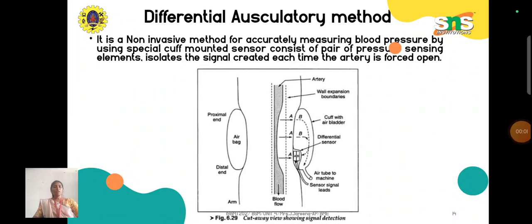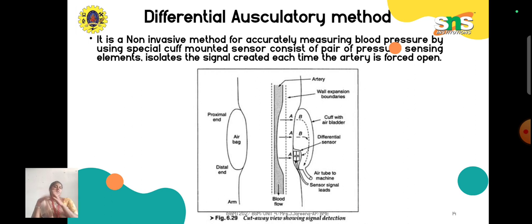Okay, now let's move on to the differential oscillatory method. In last class we discussed what the oscillatory method is. The second version of the oscillatory method is the differential oscillatory method. Here we are going to use two sensors, and that is the reason they have given the name differential. We process only the difference of these two sensor values in order to pick the BP measurement, that is systolic and diastolic.